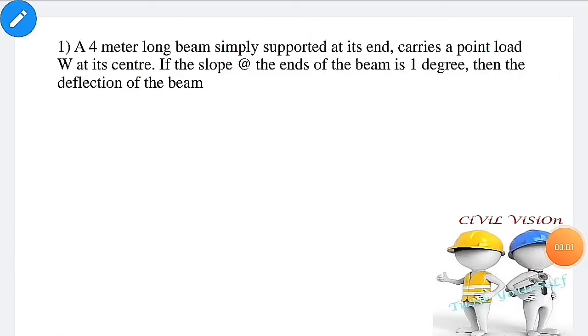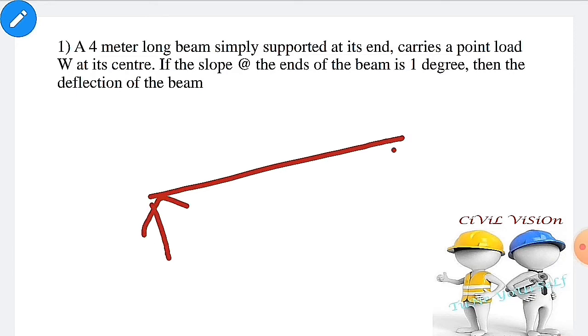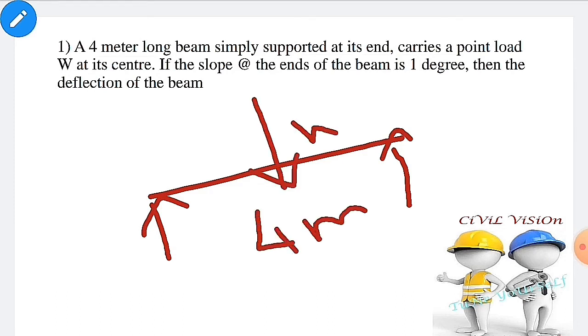Now we are going to solve the analytical problems which are related to the above topics. First question, let us consider a simply supported beam carries a point load W at its center, 4 meter long. Slope of the beam is given as 1 degree. Then find the deflection of the beam.